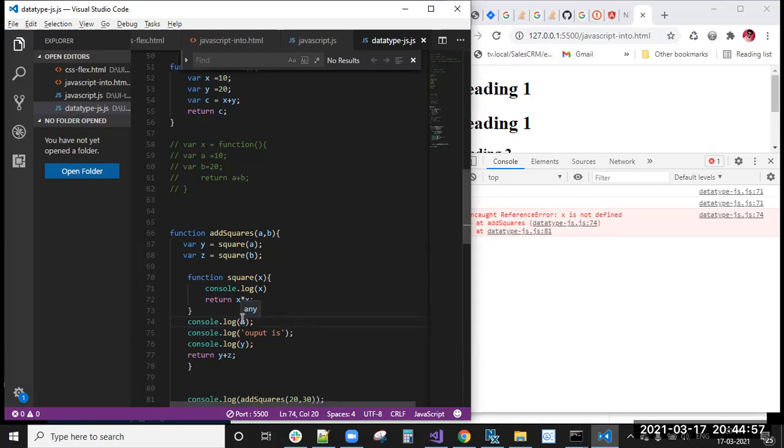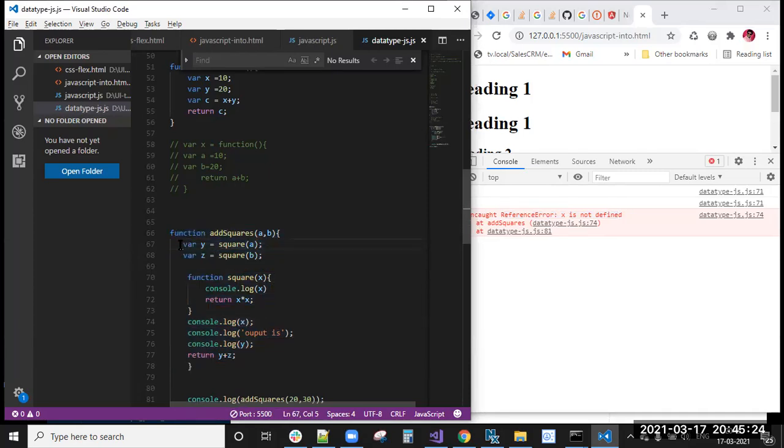And here also, this x value we are not getting outside of this function, because the scope of this x value is inside this function only. If you're trying to access this x outside of that function, you will get that reference error: x is not defined. Similarly for a and b, or y and z, the scope is inside this function only.